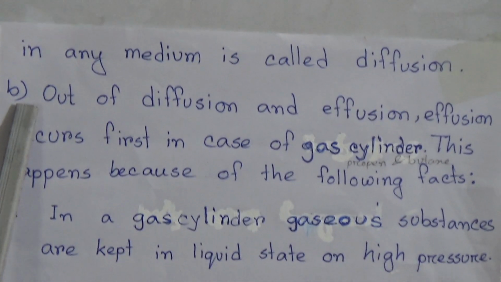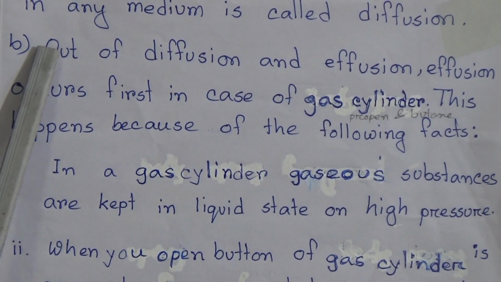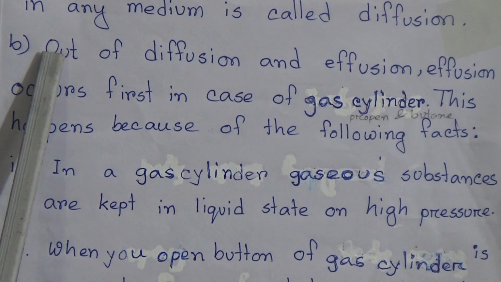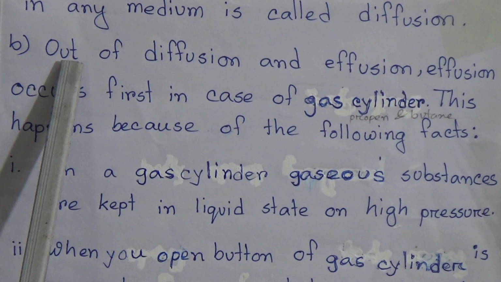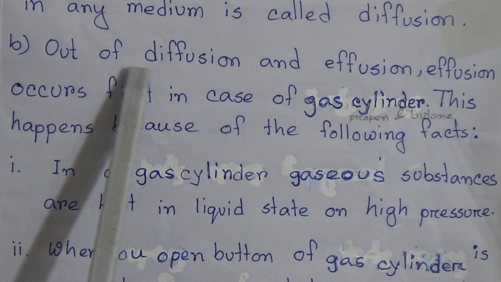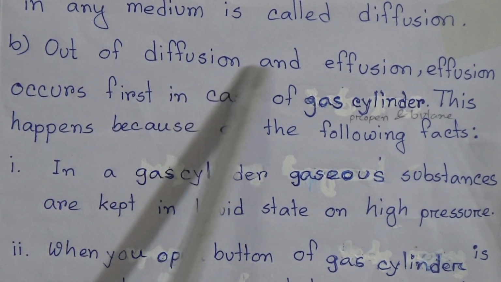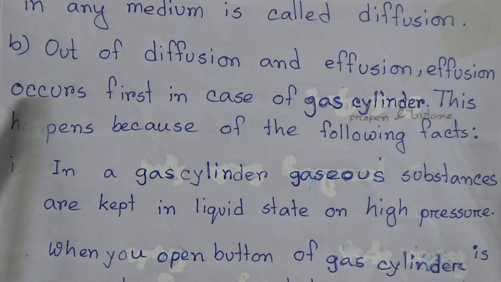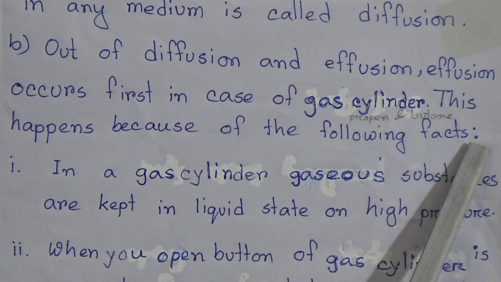Dear students, we know that propane and butane, the names of two gases, are compressed by high pressure into liquid, which is used in our household work as the gas cylinder. And out of diffusion and effusion, effusion occurs first in the case of a gas cylinder. This happens because of the following facts.